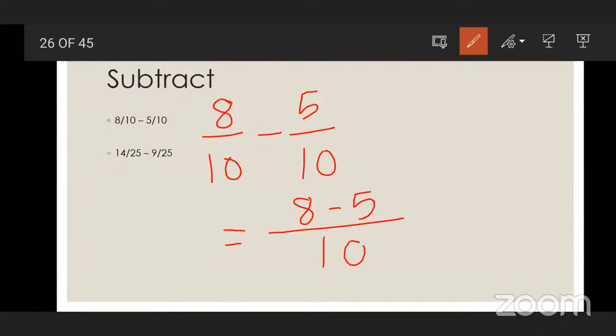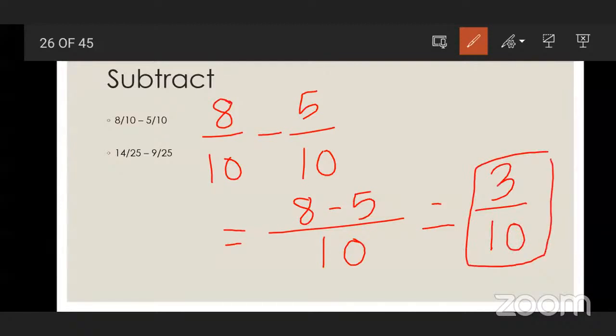So 8 minus 5 is 3, and we write the denominator, 3 upon 10. So 3 upon 10 is the answer of this subtraction. Good. So can you carry out the subtraction of the second one? Yes, sir. Can you tell me what is the answer?